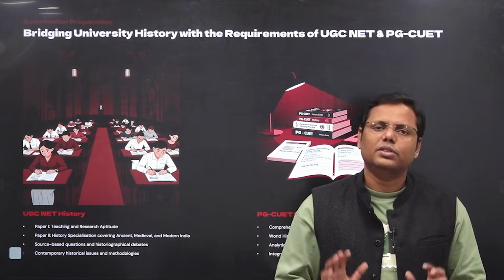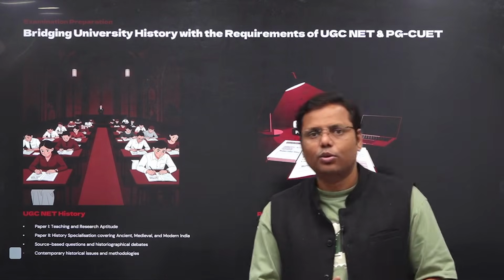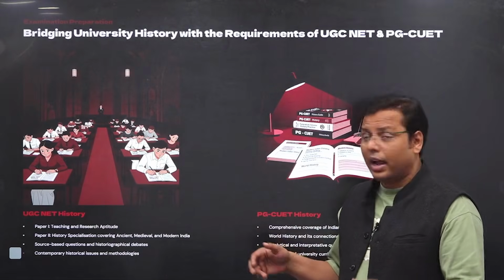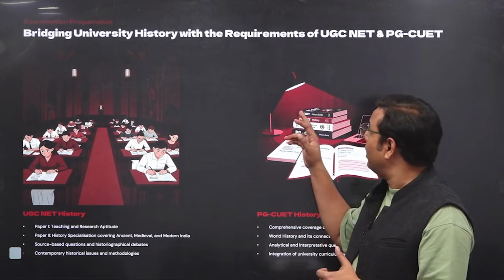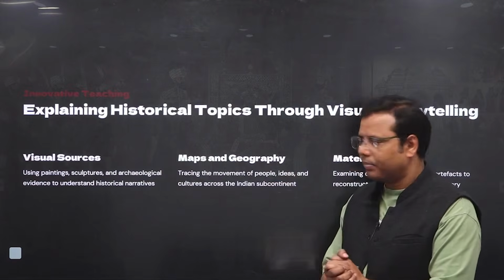So a different approach is very much needed to clear these exams. Through this channel, I would try to help those people get the right perspective and the right content, so that they can clear the UGC NET examination and the PG CUET examination easily.